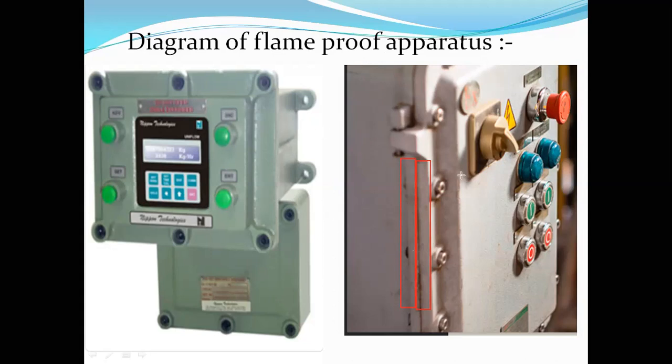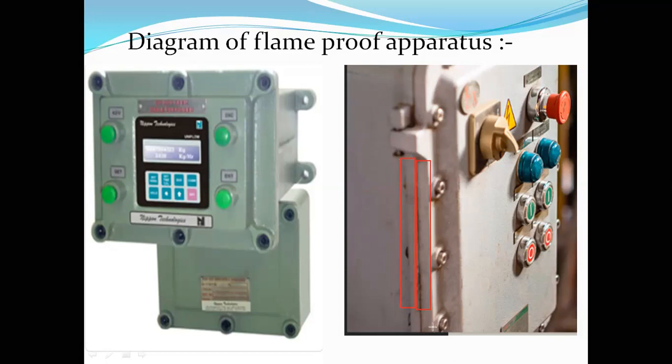The second point is that they are joined together by metal to metal contact, without any insulating material. Why is the insulating material not provided? Because if any spark is produced or any explosion occurs inside the apparatus, the insulating material may catch fire.